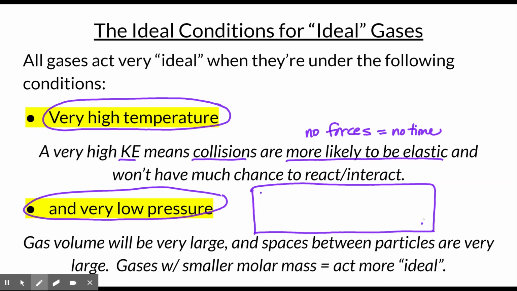So, what all this means is that gases with a smaller molar mass, things like hydrogen gas, which is the smallest of the gases with a molar mass of 2.016, tend to act more ideal because their molecules are literally smaller. Whereas a gas like SF6, which would have a massive molar mass, when they collide with each other, they are more likely to have interactions between them because they're probably traveling slower.